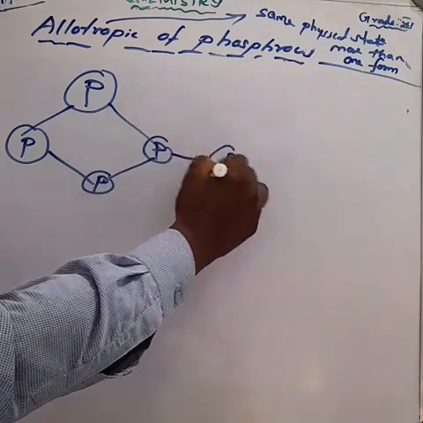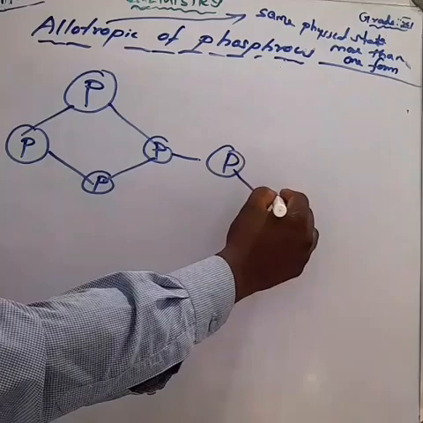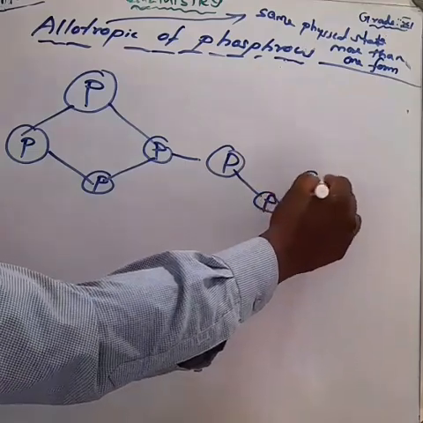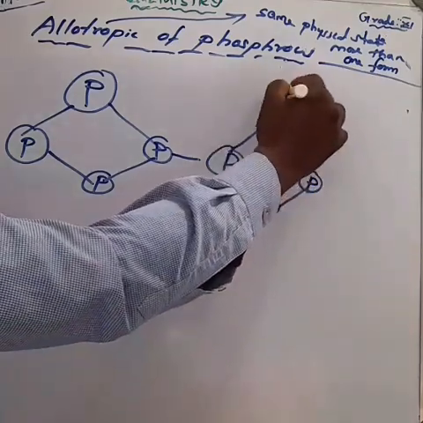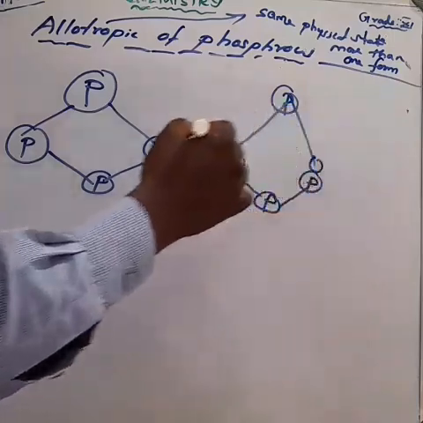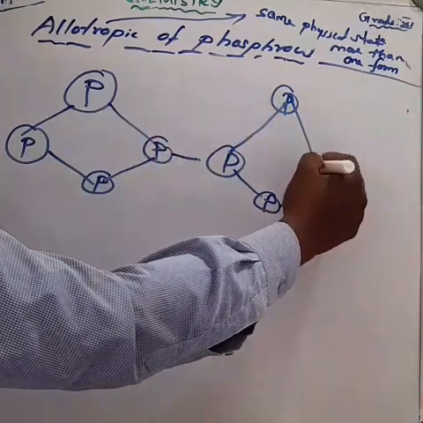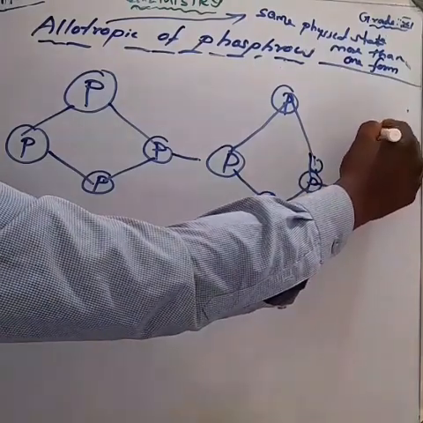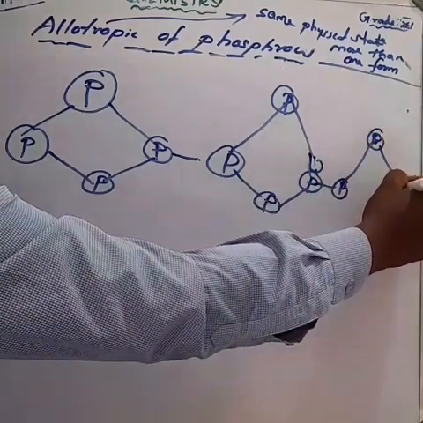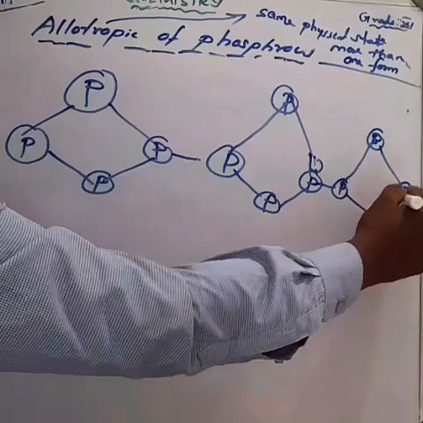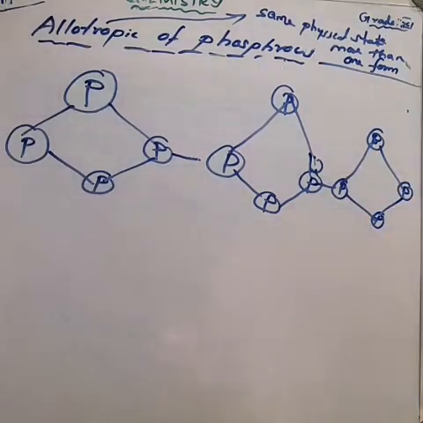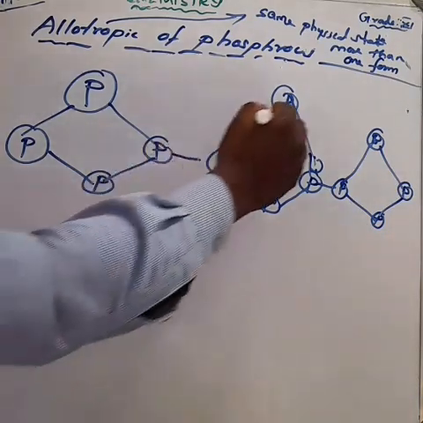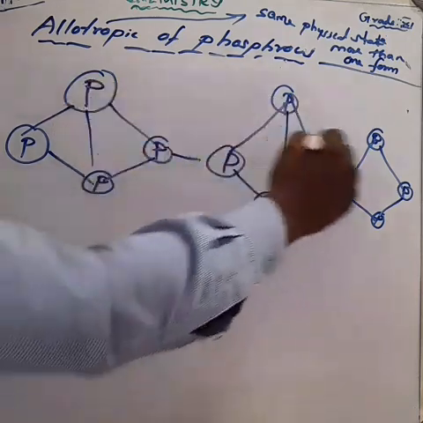Next, again joining phosphorus, phosphorus, phosphorus, phosphorus. Again joining one more P4 unit. This is about red phosphorus.